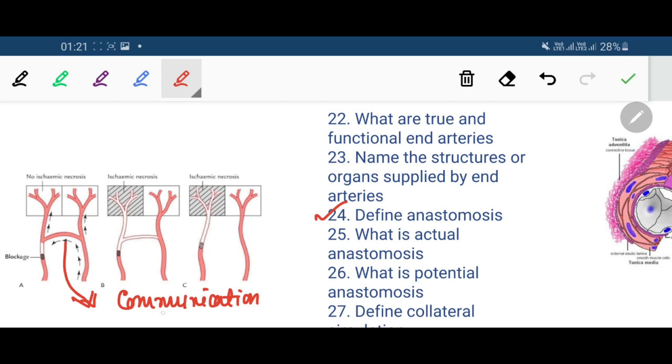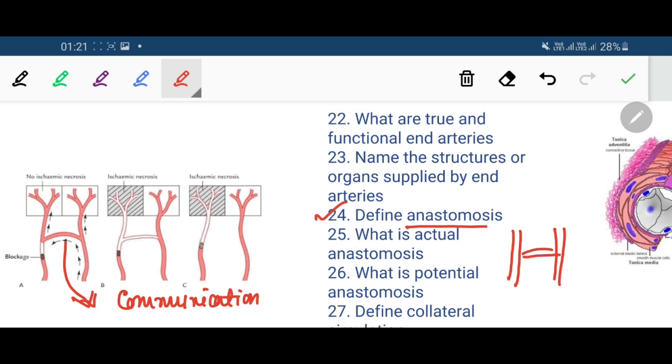especially if the communication occurs before the capillary level. So arteries which have a communication with their nearby arteries are known to have anastomosis. So what is anastomosis? It is a communication between two arteries.